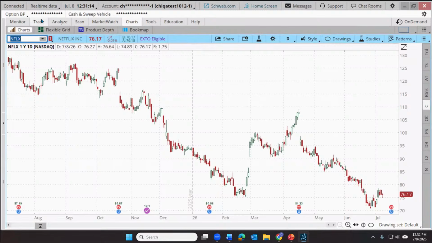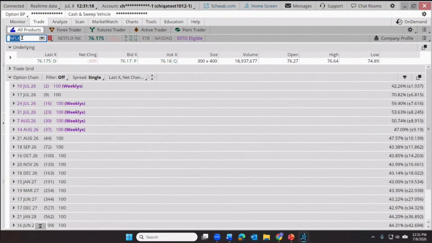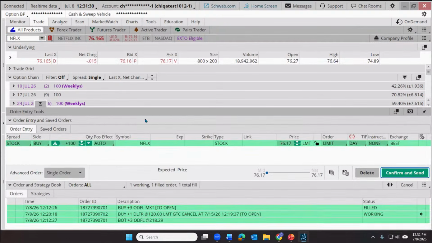Let's go put in a trade. This time I'm just going to go to the plain old trade tab. And let's make sure that we've entered Netflix. And let's put in an order to buy the stock if it's above 80 on the 17th. How do we do that? First of all, we need to create the order to buy. So I'm going to come here to the ask price and click on that. That creates that buy order. Let's again just do one example share.